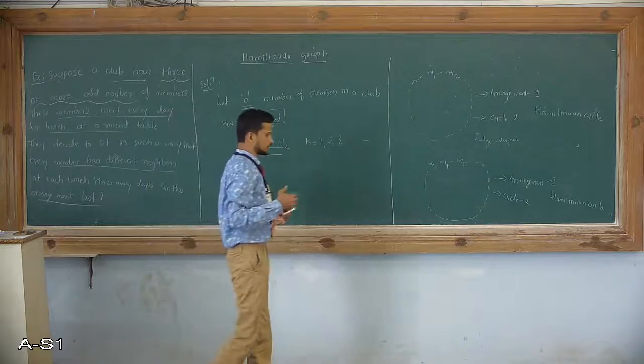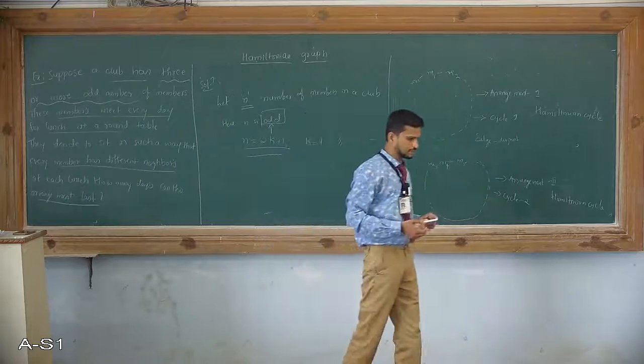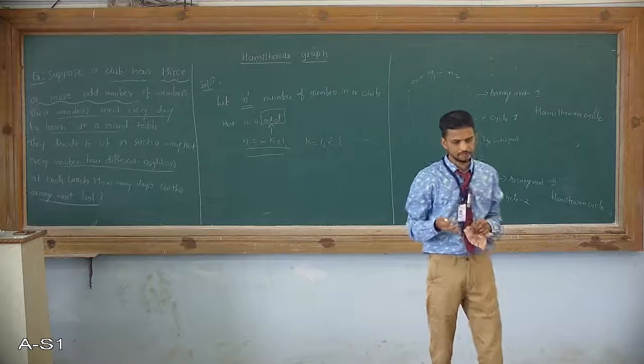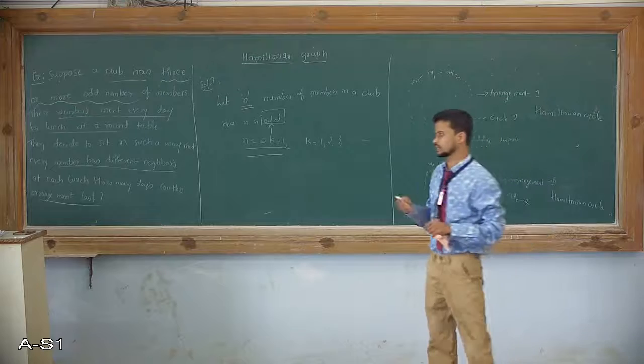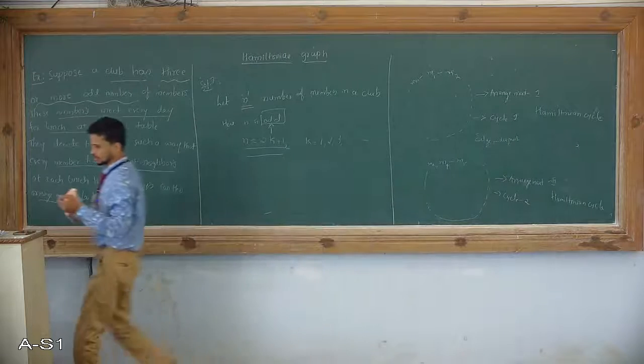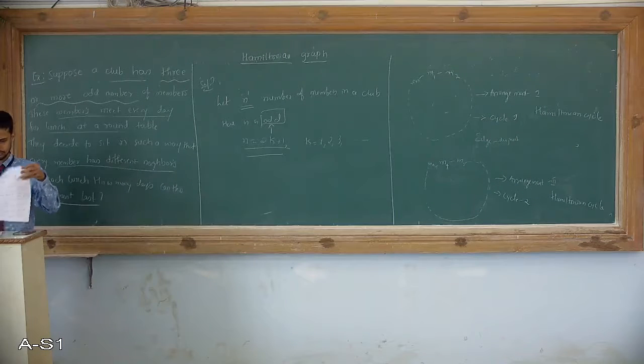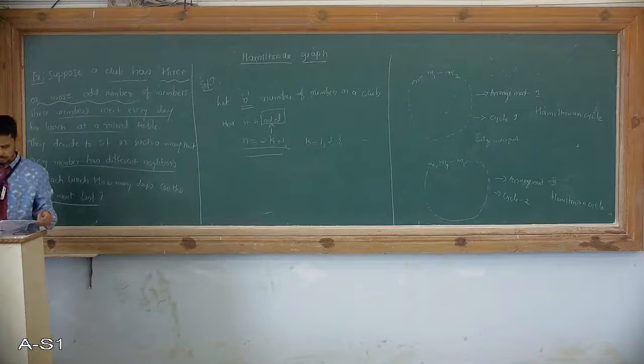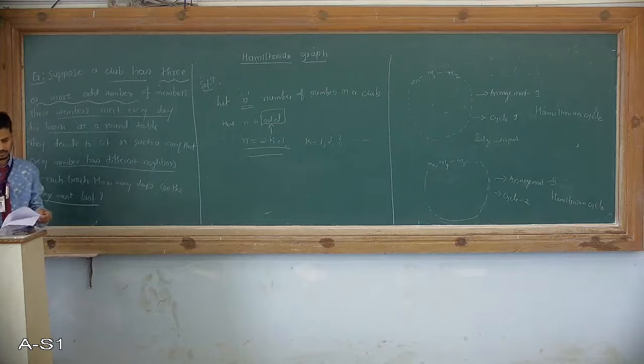From the theorem we discussed in the previous class, let me read it for your reference, theorem number 3, if I am correct. In the complete graph with n odd number of vertices, there are n minus 1 by 2 edge disjoint Hamiltonian cycles.